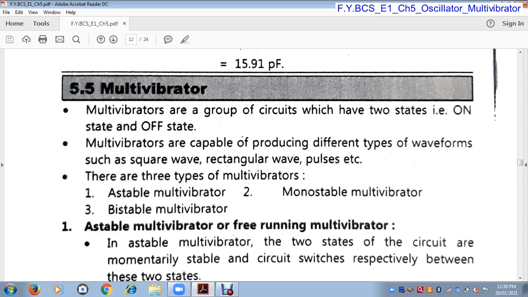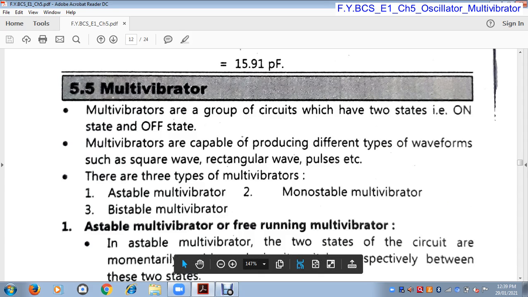The multivibrator is capable of producing different types of waveform. By using a multivibrator, we can get different types of waveform like square wave, rectangular wave, and pulse wave. So basically, a multivibrator is a group of circuits which have either high or low states, and it is used to produce different types of waveform.